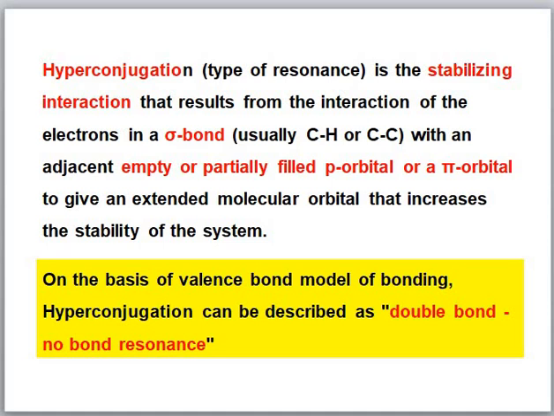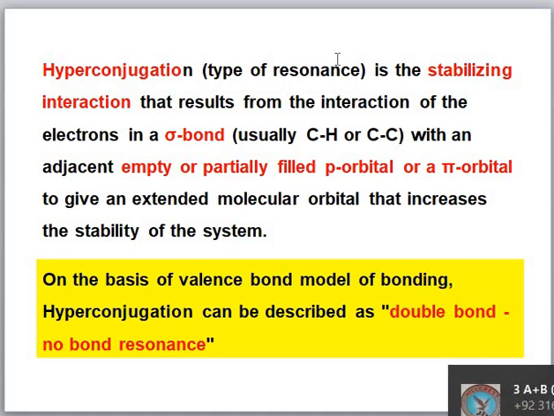That is, we can say that hyperconjugation is the stabilizing interaction that results from the interaction of the electrons in a sigma bond, usually carbon-hydrogen or carbon-carbon bonds, with an adjacent empty p orbital or a pi orbital to give an extended molecular orbital that increases the stability of the system.